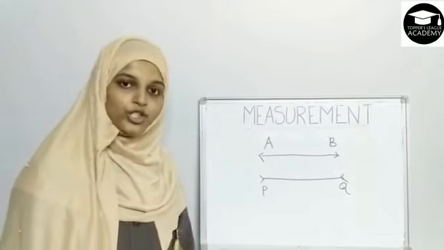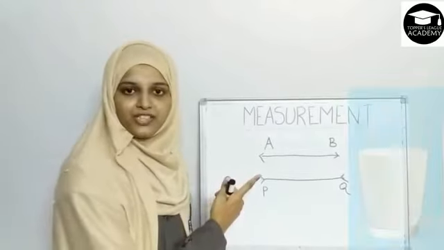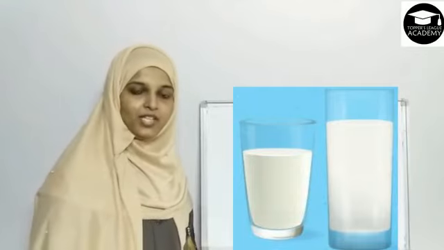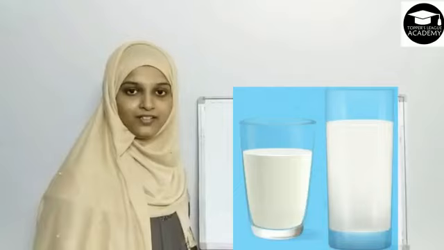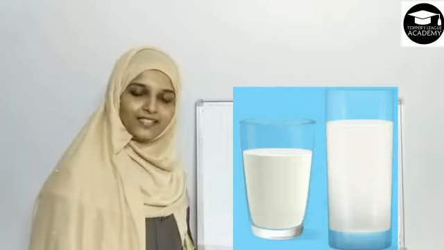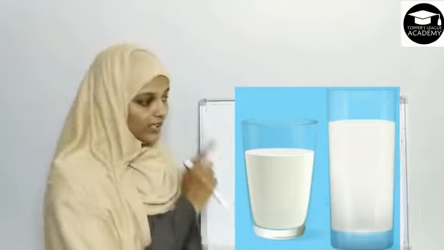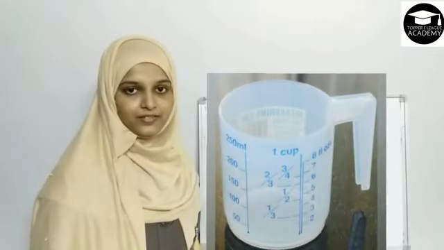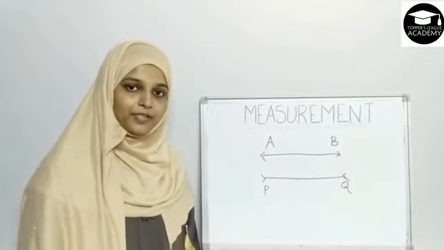Now, let's move on to another example. Here, you can see two different glasses of milk. Now, we have to find out which glass contains more milk. We can get the exact answer only by measuring this milk with the measuring cylinder. Now, let's move on to another example.